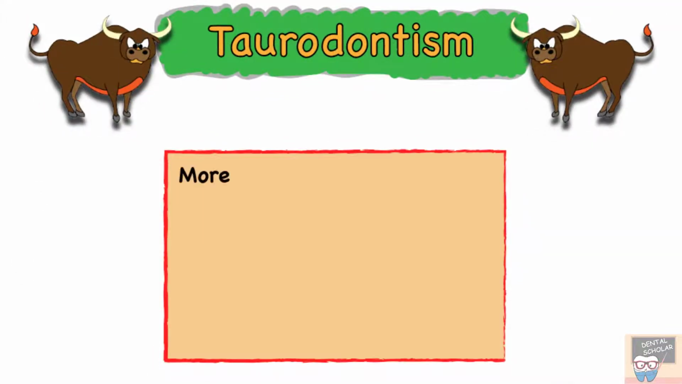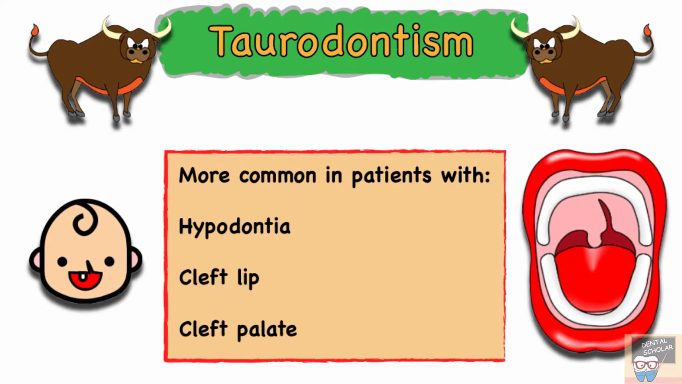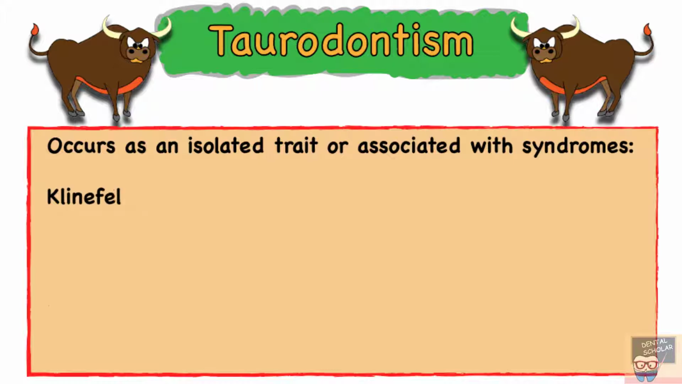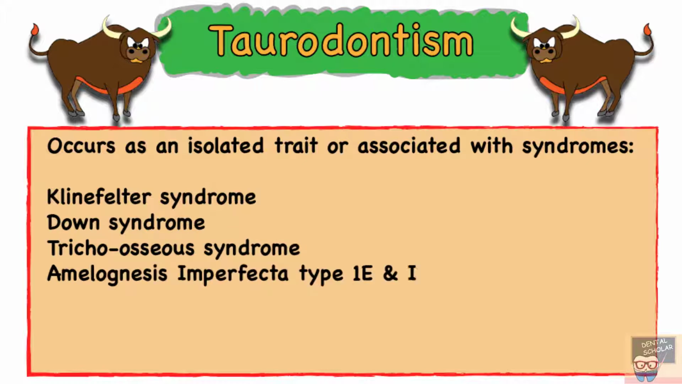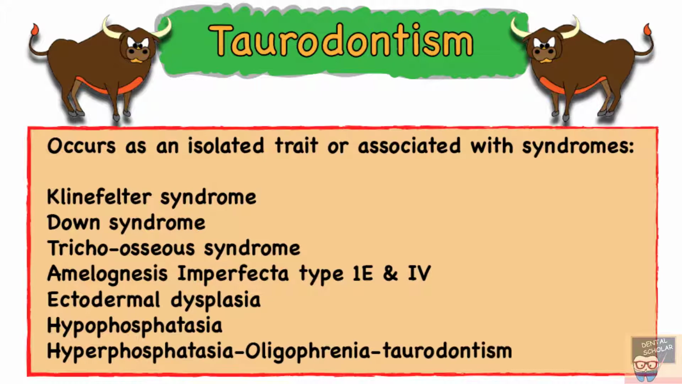Taurodontism is more common in patients with hypodontia, cleft lip and cleft palate. It occurs as an isolated trait or associated with syndromes like Klinefelter syndrome, Down syndrome, trichoosseous syndrome, amelogenesis imperfecta type 1E and type 4, ectodermal dysplasia, hypophosphatasia and hyperphosphatasia, and the oligophrenia taurodontism triad.